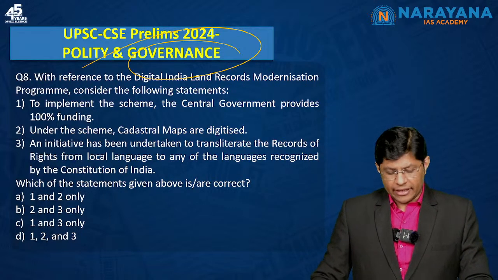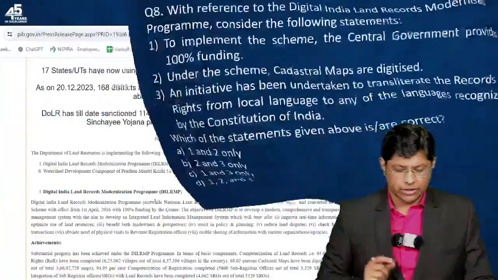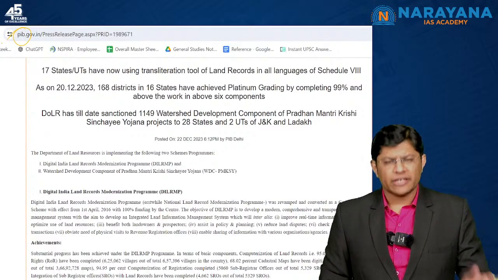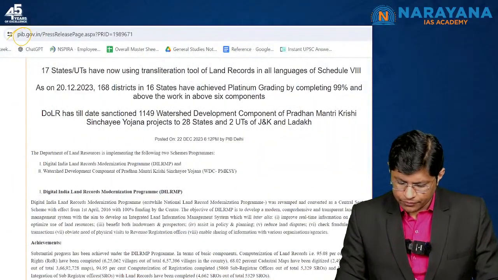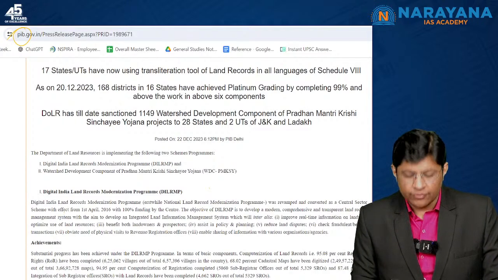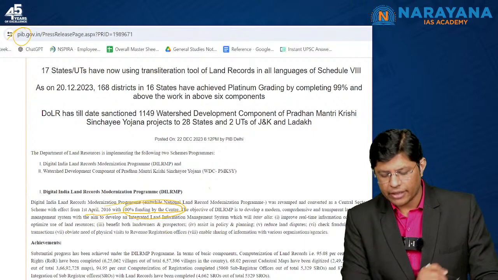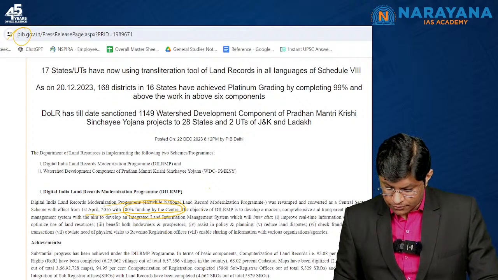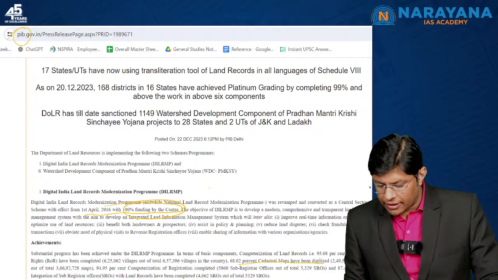So again, all the 3 statements are correct, but let me show you an authenticated source, and this is PIB. So if you refer over here, it's PIB. All the 3 statements. The first statement was, so here you see that the scheme will be effective from the 1st April 2016 with 100% funding by the center. The second, 68% cadastral maps have been digitized.